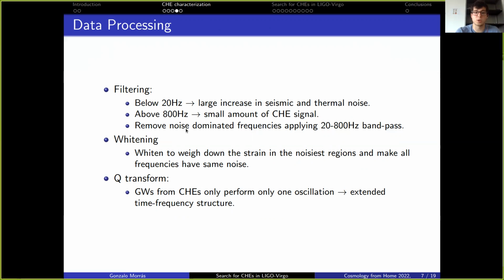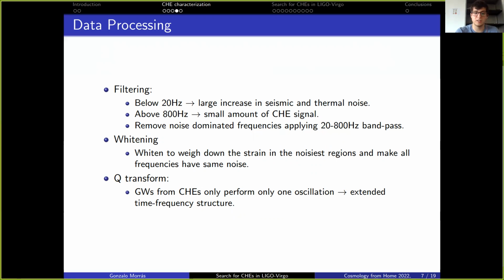Because of this, we will have to remove the noise-dominated frequencies applying a 20 to 800 Hz bandpass. However, even in the frequencies that remain in this 20 to 800 range, not all frequencies will have the same noise, since the noise in gravitational wave interferometers is colored. To fight with this, we will whiten the strain, which means to weigh down the strain in the noisiest regions to make all the frequencies have the same noise.